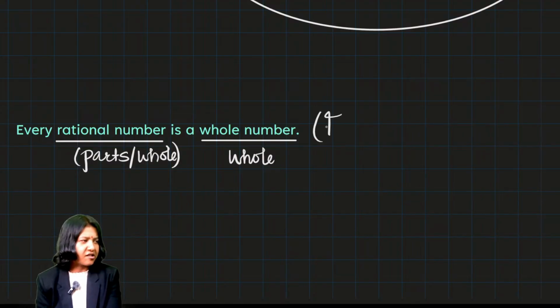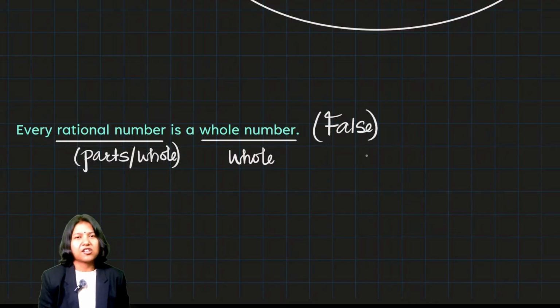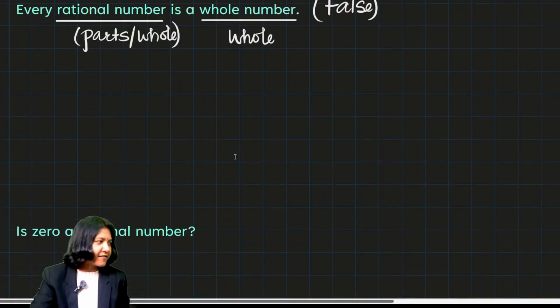It's a false statement. How would you justify it? When it is false, you can give one single example of contradiction. You can say that 3/2 is a rational number but not a whole number. There are infinitely many examples like that.